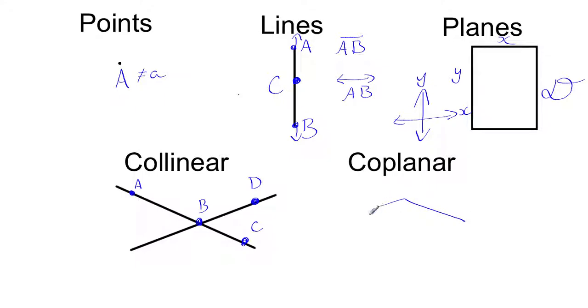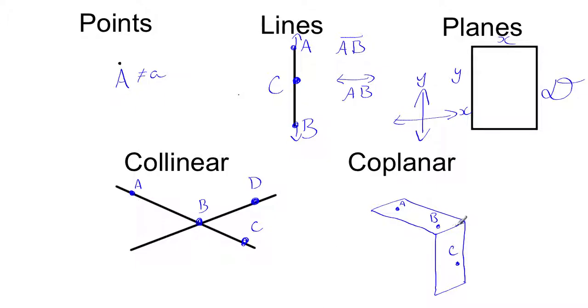So, not the best drawing, but here's a plane. And so I have a point here, A, and I have a point here, B. These 2 points are coplanar. However, let's say I have another point down here. If I have point C, it is not coplanar to point B or point A because they're not on the same plane.